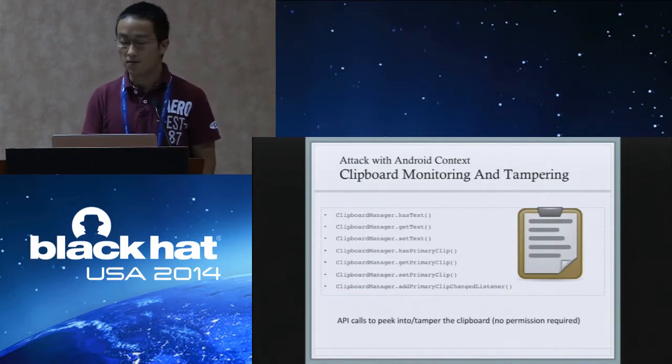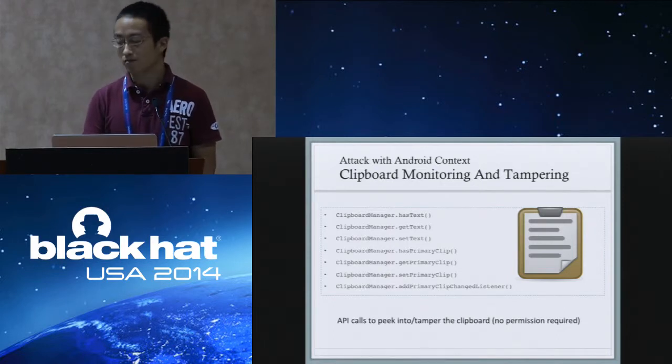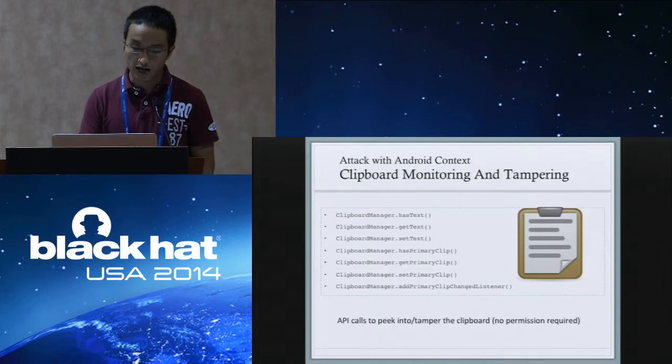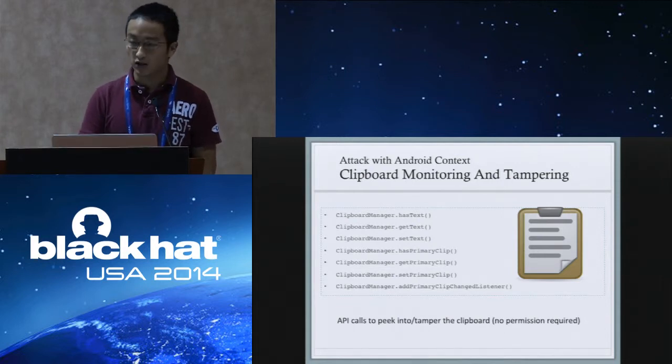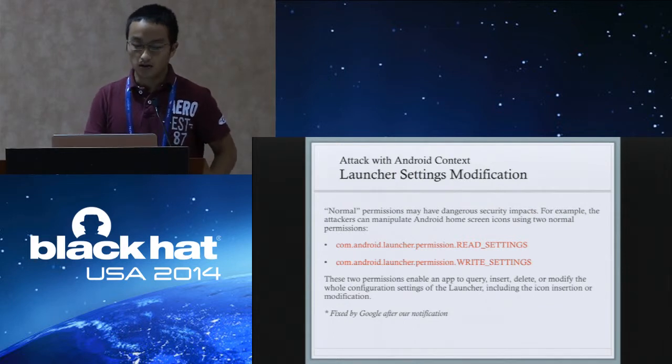Reading and writing the clipboard is easy because in Android, the clipboard is world accessible without permission. So you can easily read and write the clipboard and steal maybe a pasted password or sensitive files from the clipboard, and you can even tamper with the information on the clipboard. And this vulnerability was discovered by us. In Android, normal permissions may have dangerous impacts.